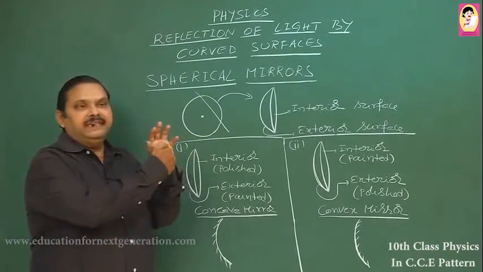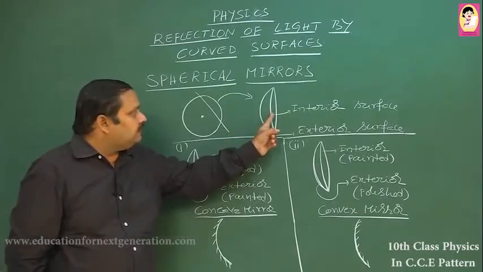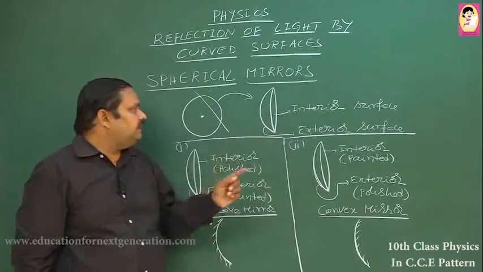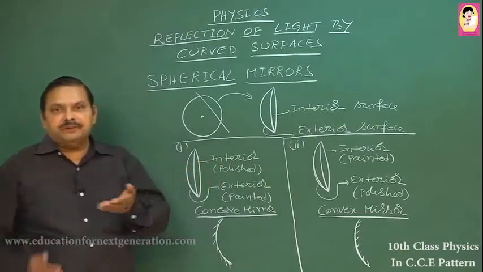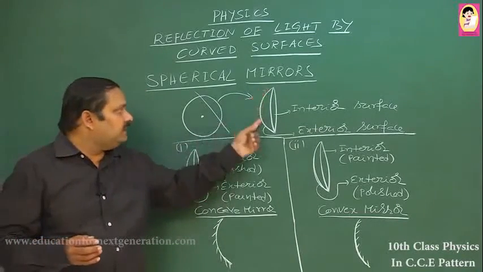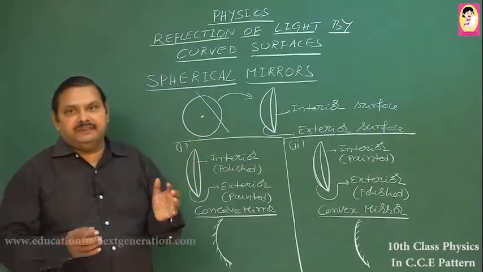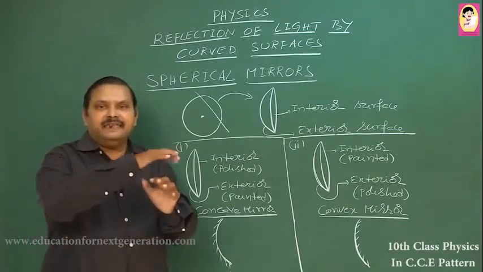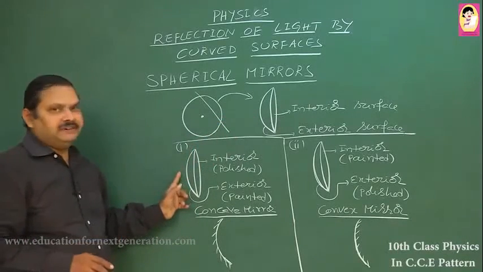One is the interior and the second is the exterior. In this diagram, this is the interior surface of the dish and this is the exterior surface. Whenever you slice out a spherical surface, you get a small dish-like shape, and it has two surfaces, the interior and the exterior. Now, let us take the first condition.